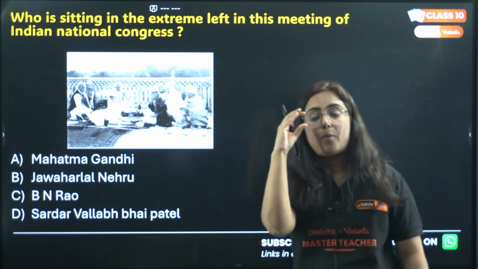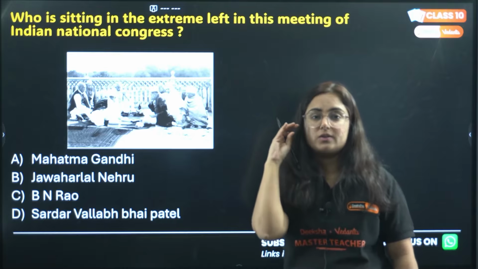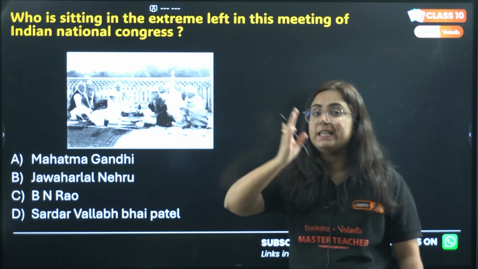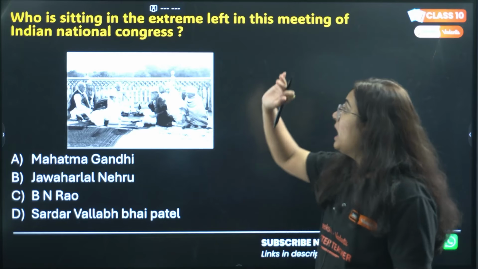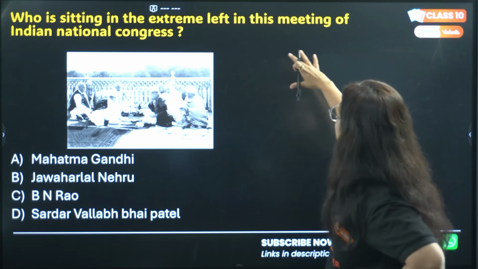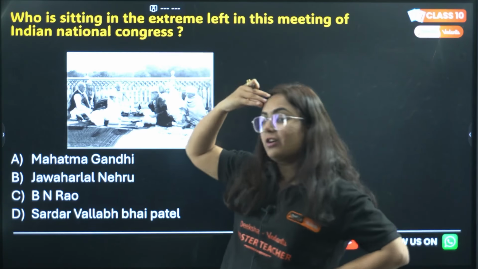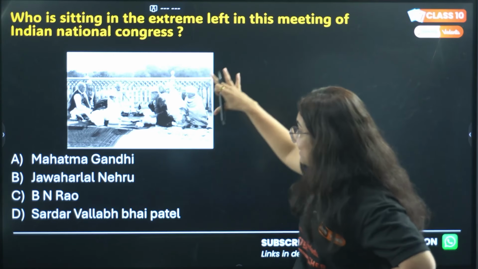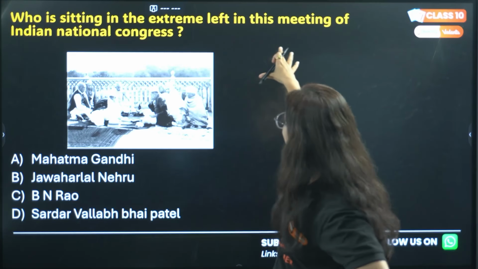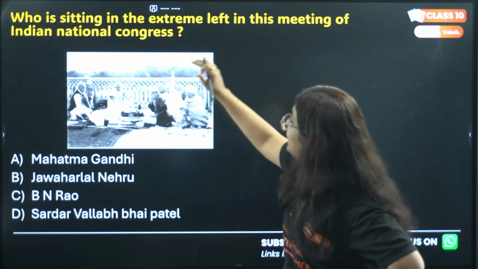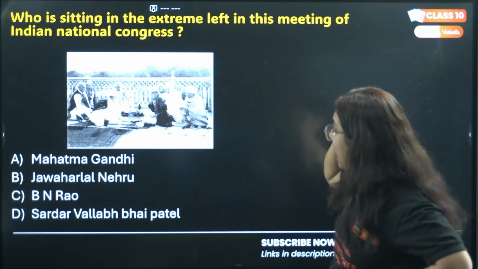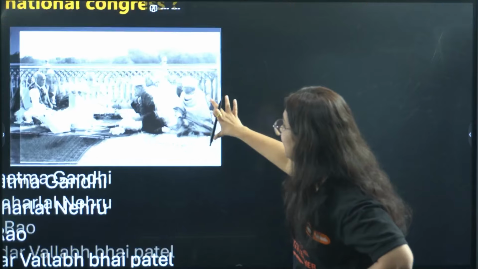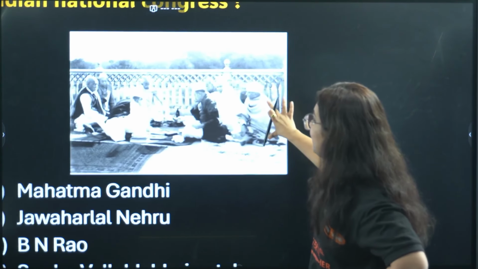Always read the boxes given below the pictures. This is how you will score 80 on 80. Who is sitting in the extreme left in this meeting of the Indian National Congress? Now this is a crazy question. In this picture, who is sitting to the extreme left? How can we recognize, as NCERT has not even given us this clear picture?